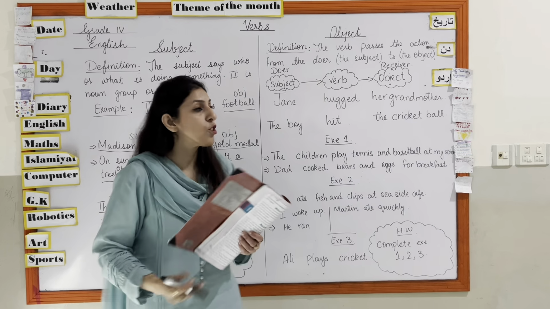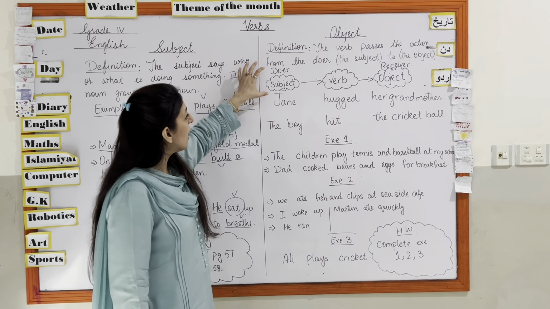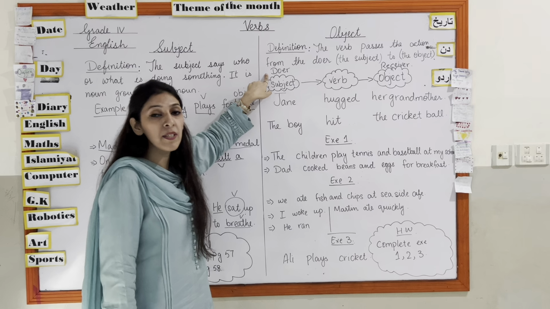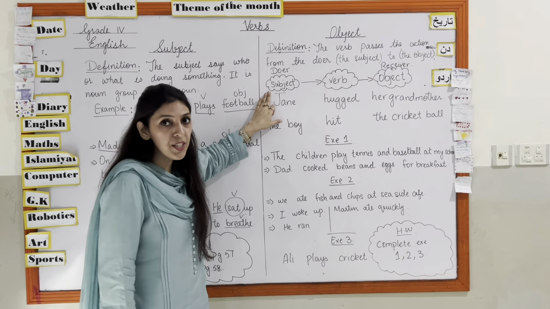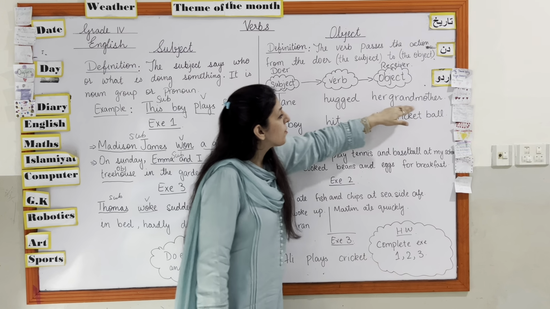Subject: हमारे पास नाउन या प्रोनाउन होता है. हमारे पास ऐसा सब्जेक्ट जो डूअर, जिसको हम डूअर कहते हैं, a person or a thing that is doing something, that is called a subject. ठीक है. Jane hugged her grandmother.